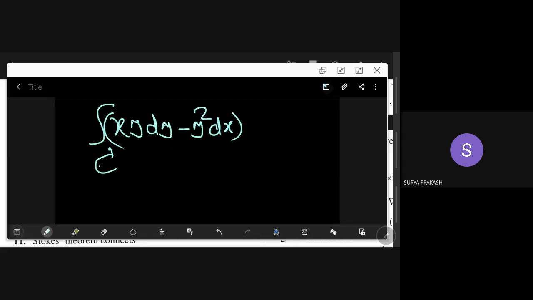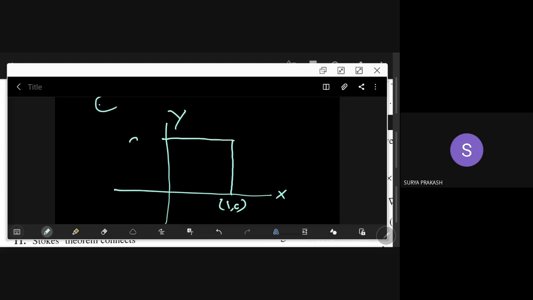So I need to identify the region first. I will explain Green's theorem. In the first quadrant, you have this point as 1, 0 and this as 0, 1. What he is doing is rotating like this.